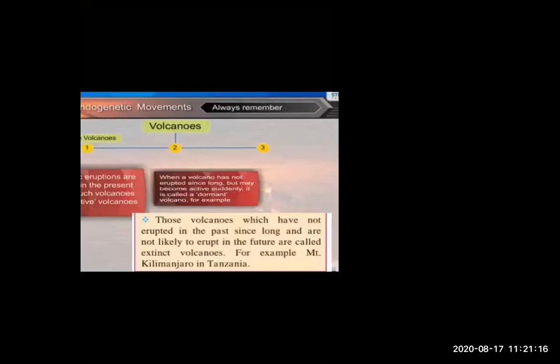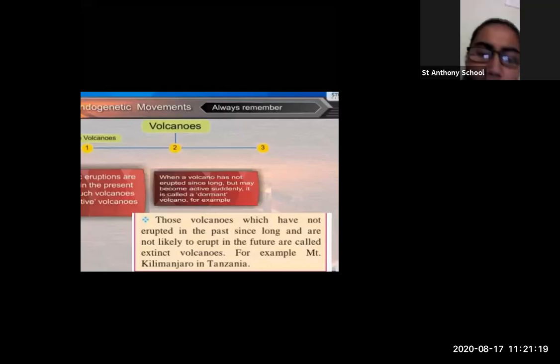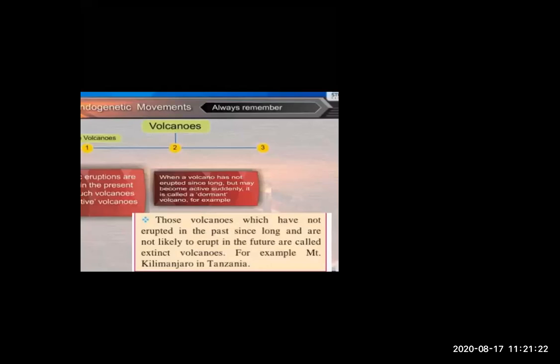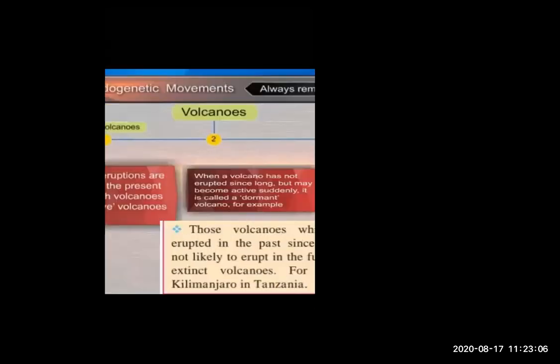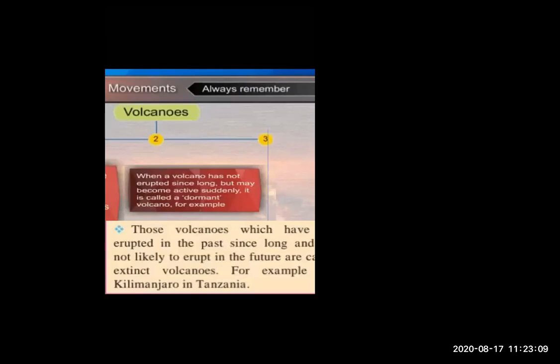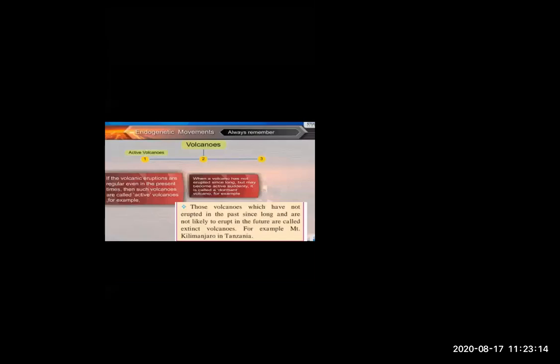A dormant volcano, if we are talking in the short term, means, yes ma'am? The volcano which has not erupted in the past since long and is not likely to erupt in the future also, for example, Kilimanjaro, which is in Tanzania.